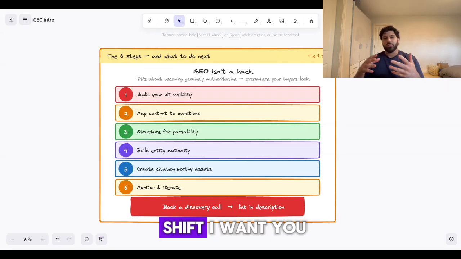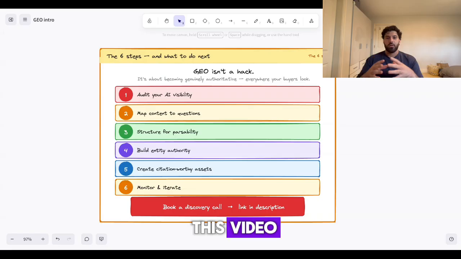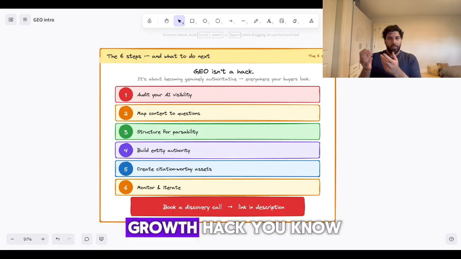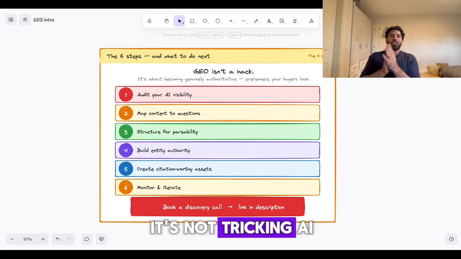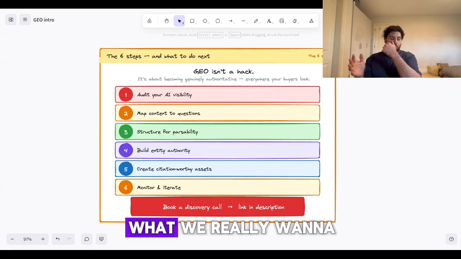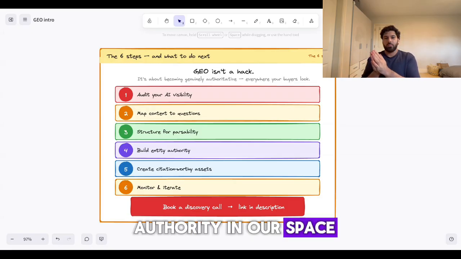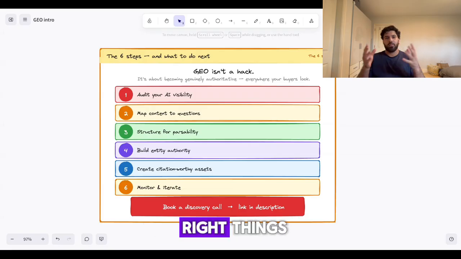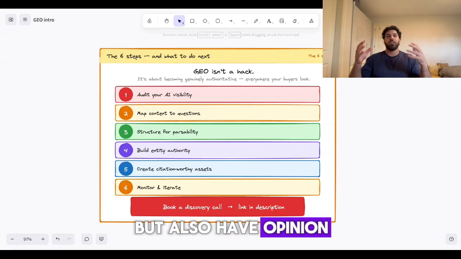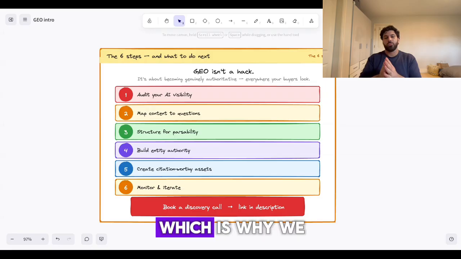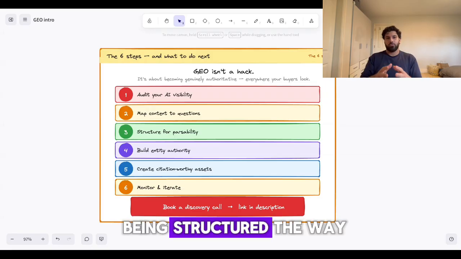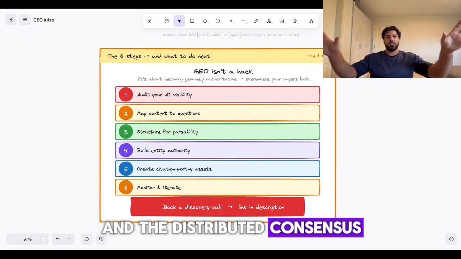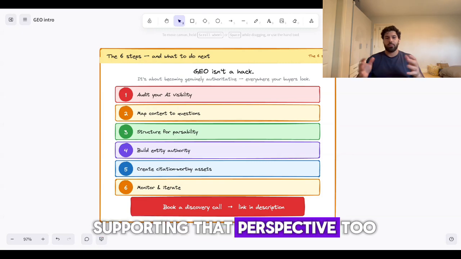So here's the mindset shift I want you to take away from this video. GEO is not a growth hack. It's not tricking AI into citing you. What we really want to do is become an authority in our space. And to be authoritative, you have to have the right sort of content and say the right things, but also have opinion about you aligning with that as well, which is why we have our own content being structured the way it is and the distributed consensus supporting that perspective too.